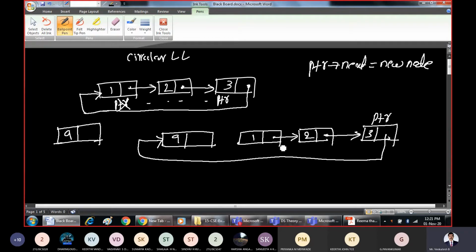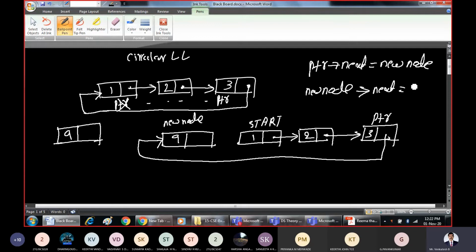Next, what is this? This is our new node. How can I establish the linking between this and this? As the diagram itself says, new node pointer next is equal to, how can we identify this? There was a pointer called start which was pointing to this.